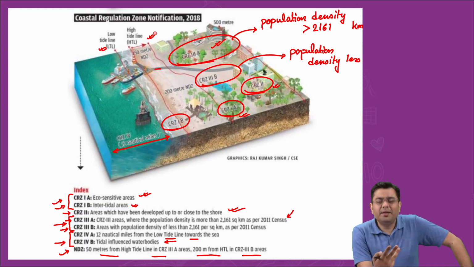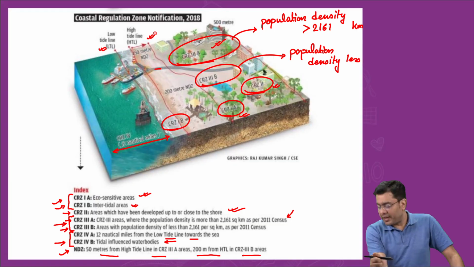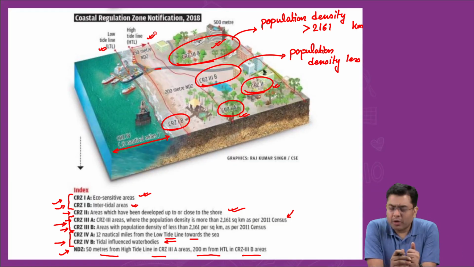But that is the counter argument, is that you do require some development and understand the concept of it. The concept, where is it that this kind of a dilution of CRZ came from? When we talk about the CRZ, now in Mumbai, for example, take the case of Mumbai.